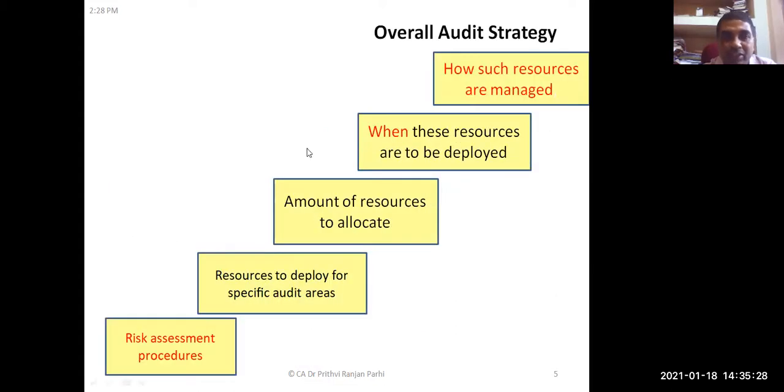I will show you an audit strategy. Then we will be discussing some more points. Just a minute.